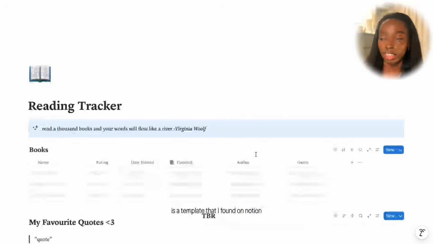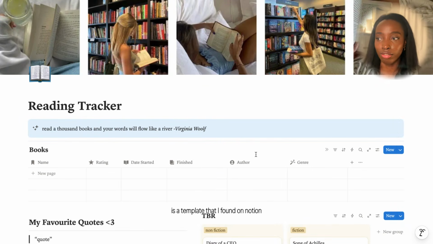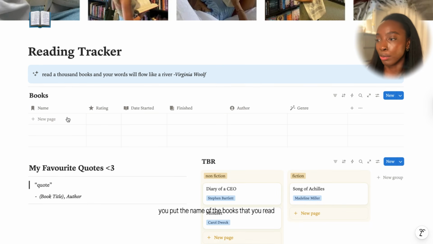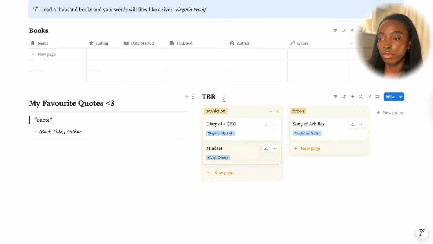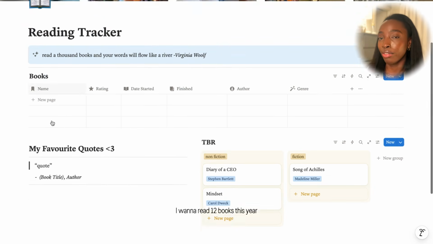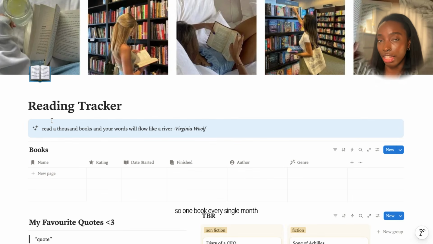The reading tracker is a template that I found on Notion. A lot of these templates I found on the Notion marketplace, and so this one is just a reading tracker that I found. You put the name of the books that you read, give it a rating, the date that you started, finished, your TBRs right here, favorite quotes. I thought this was a really good addition because there's a lot of quotes and books that are really good. I want to read 12 books this year, so 1 book every single month.